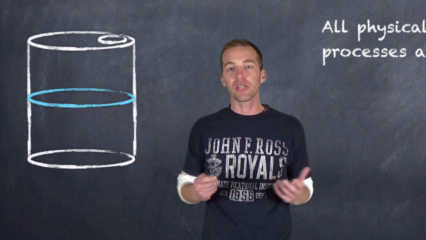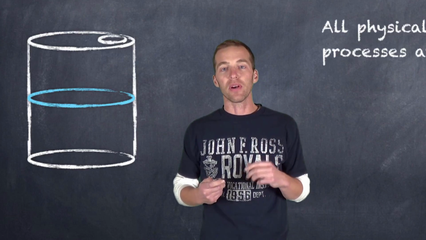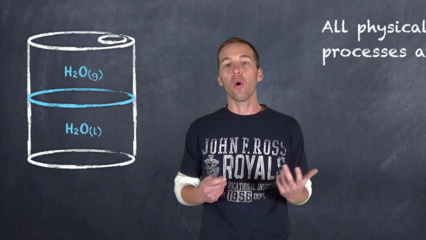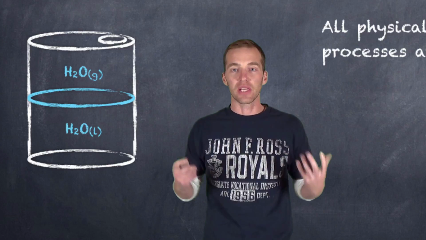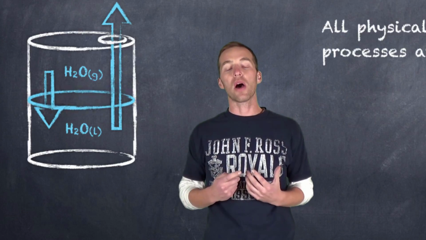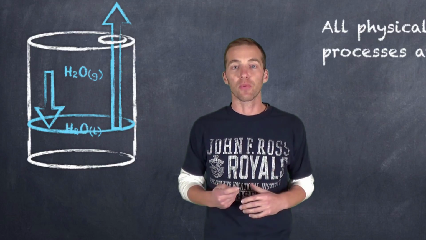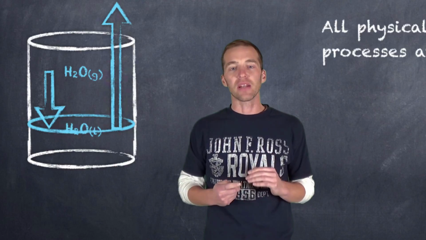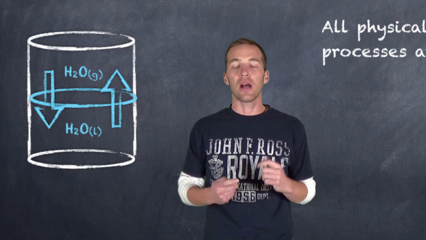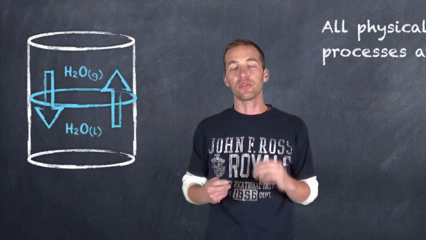If we were to imagine a container of water that had an opening in it, the water vapor is being formed from the evaporation of the liquid water. And if this is an open container, the gaseous water that forms is going to move through the opening, and eventually the water is going to decrease to such an extent that it's effectively gone from the container. But if we were to cap that container, so that there's no opportunity for the water vapor to escape, then we have what we call a closed system.